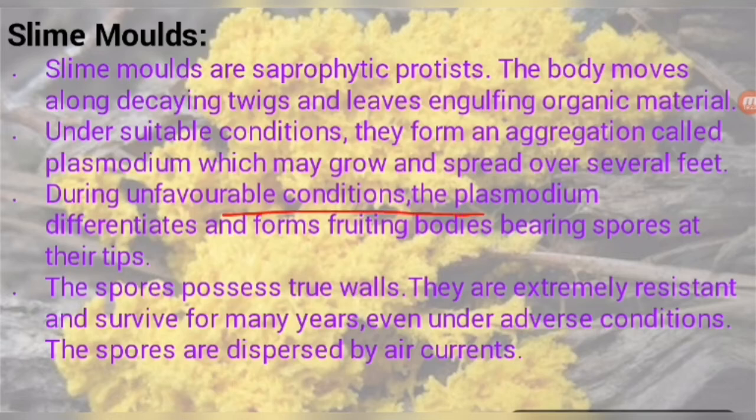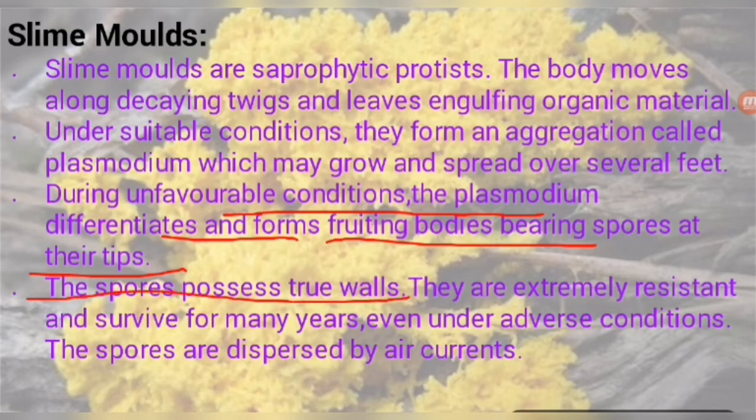During unfavorable conditions, the plasmodium differentiates and forms fruiting bodies bearing spores at their tips. So we have discussed it. The single plasmodium performs spore formation in favorable conditions, but when it is in the form of slime mold, it performs this division, which means spore formation. This is the mode of sexual reproduction, spore formation. It is performed in unfavorable conditions when it is present in the form of slime mold.